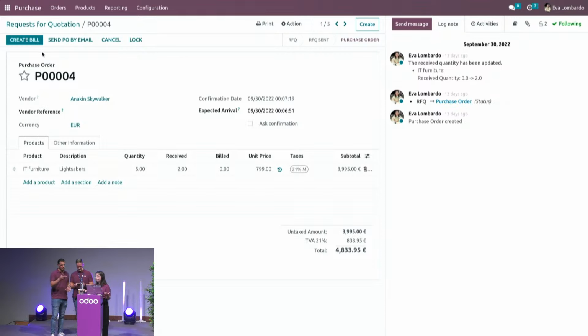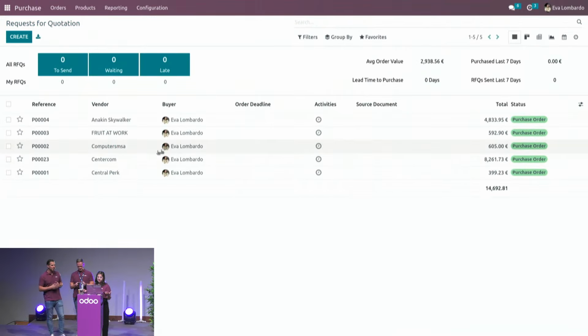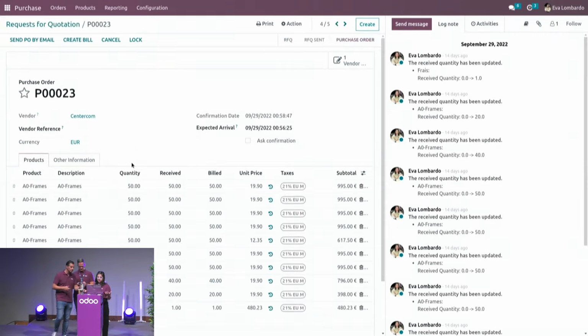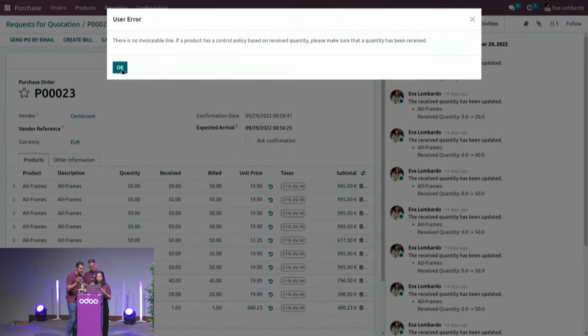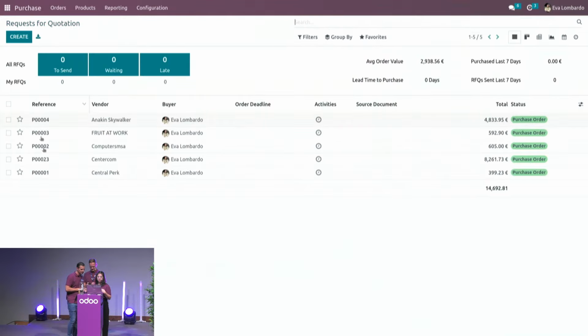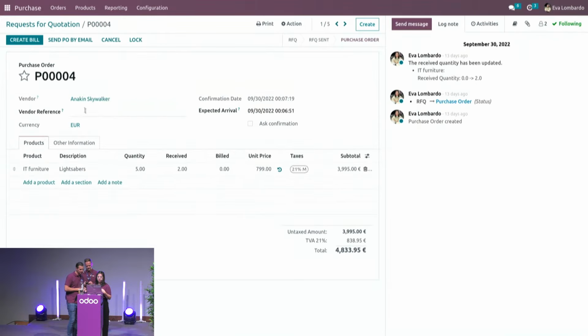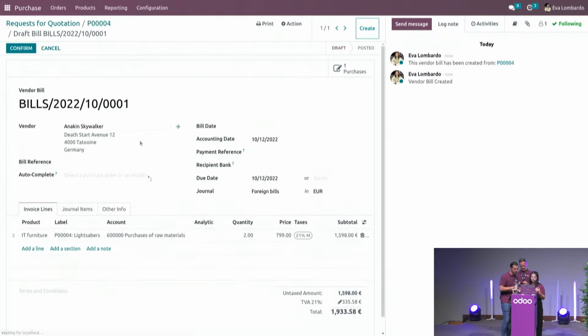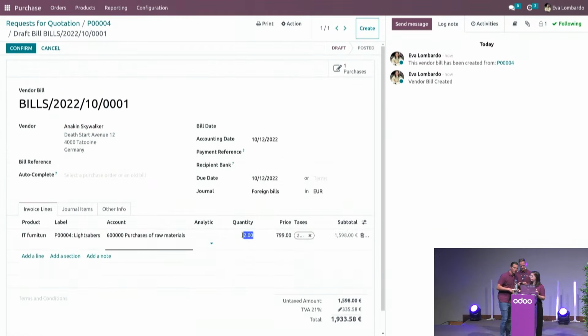If that's the answer, you can show already how you can create a partial prepayment. You can open the purchase order and click on create bill. From there, I don't think it's possible to create a payment. This one is not invoiceable, there is no invoiceable line. Can you take the other one? The other one was maybe better. This one is available. So here we can. No, it's completely okay. Anyway, we have the down payments available on the purchase orders, I would say.